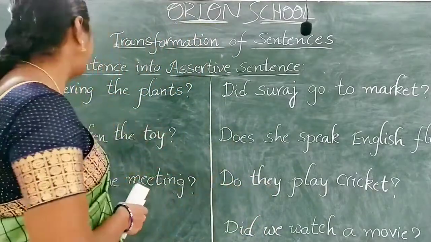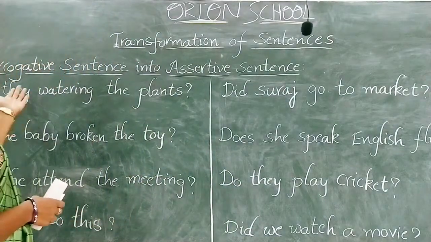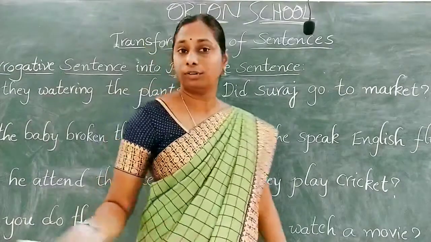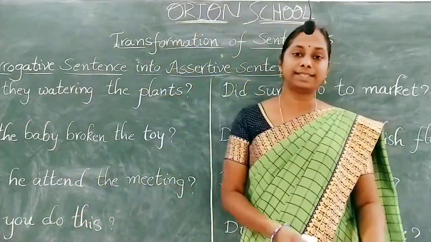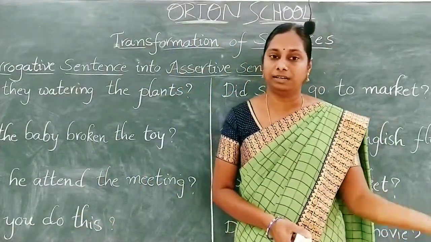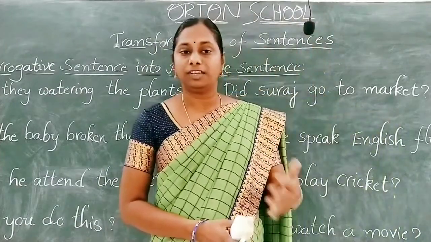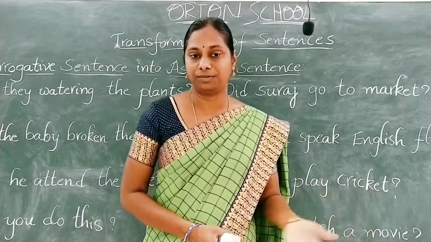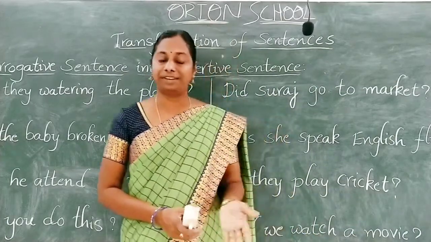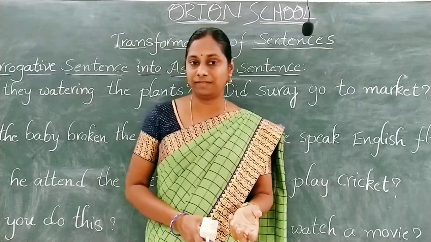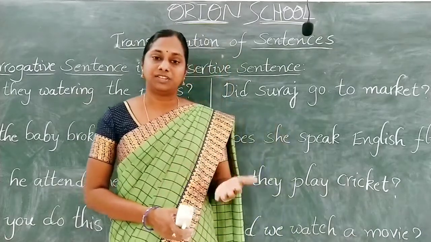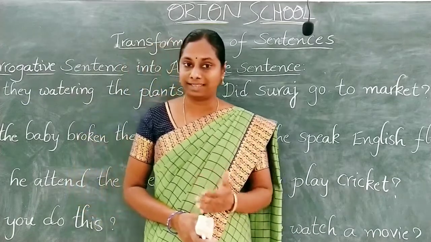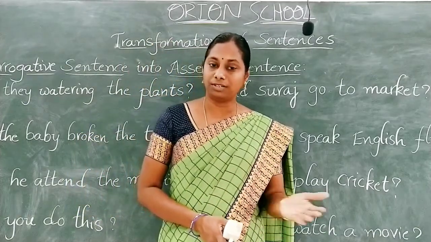Today I am going to explain how to change an interrogative sentence into an assertive sentence. Before going to this topic, let us recollect what we learned in the last class. If there is an assertive sentence, how do we change it into interrogative? First of all, we have to identify the helping verb in the given sentence. By changing the place of the subject and verb, we can make an assertive sentence into an interrogative sentence.